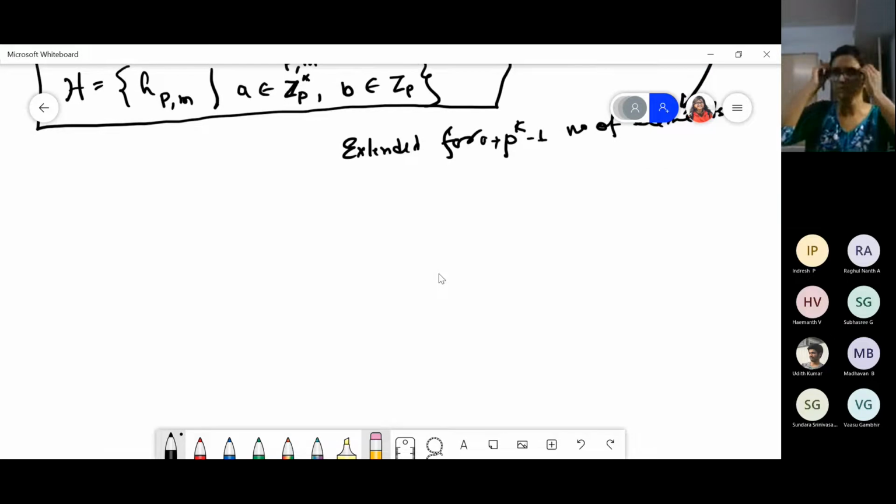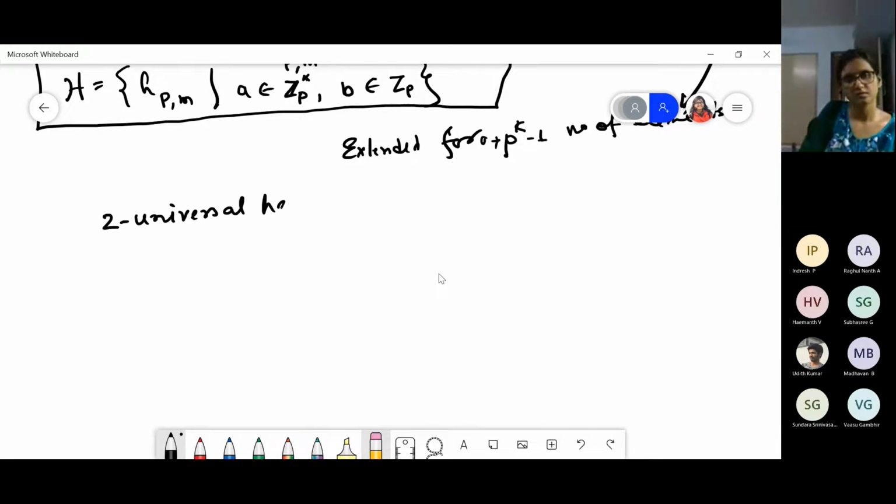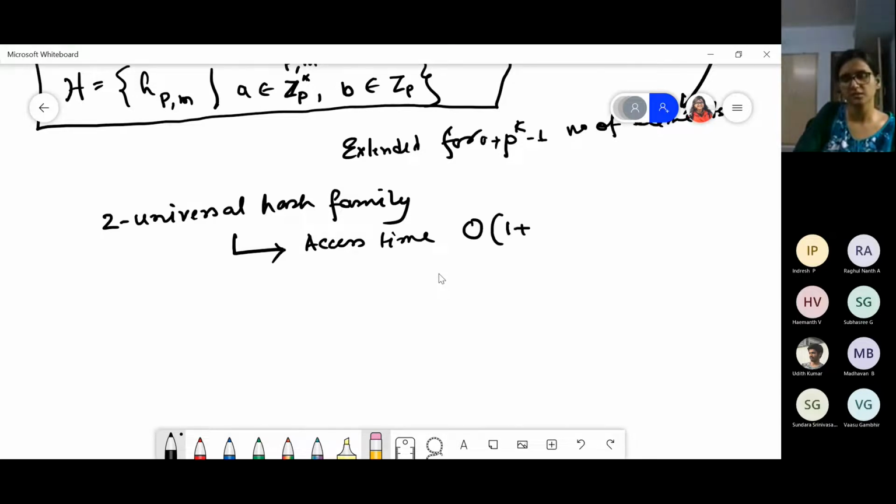Now we have also seen that if you use this, say 2 universal hash family, you can get that your access time or search time is going to be bounded by order of 1 plus n by m.